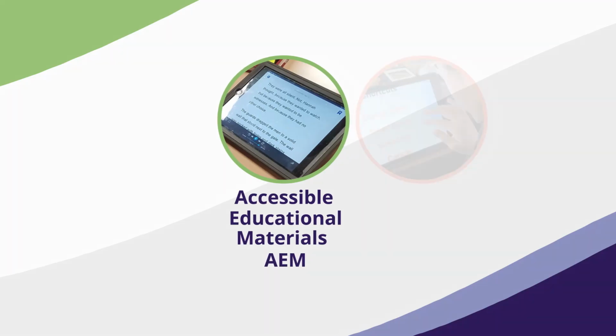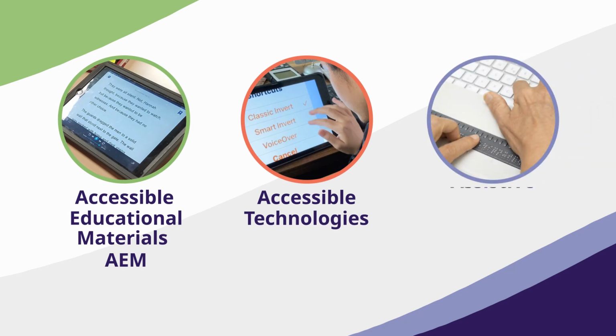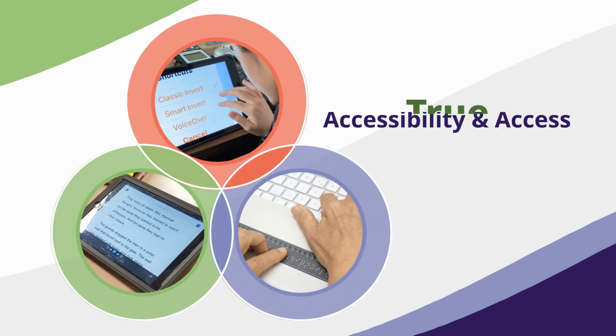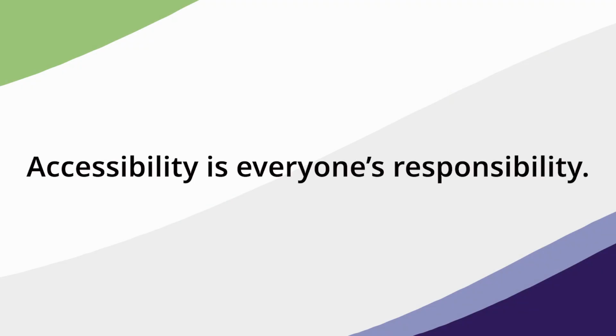Without all three components, the accessible educational materials, the accessible technology, and the assistive technology, Connor would not have the opportunity to fully access the content along with his peers. When all three components of accessibility are considered and work together, students experience equitable access and can engage, interact, and decode the content based on their preferences and needs. After all, accessibility is everyone's responsibility.